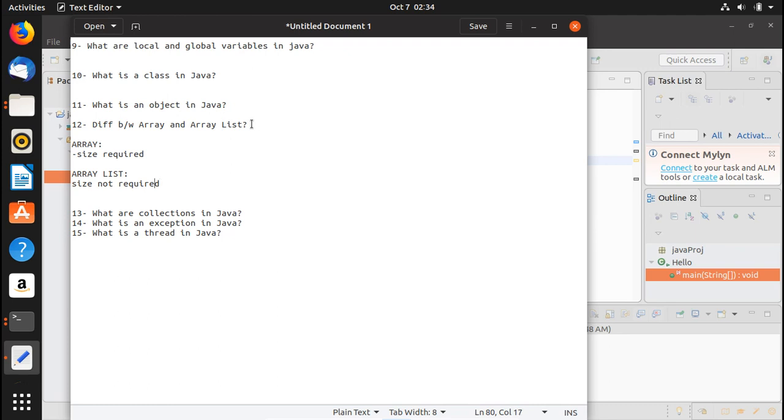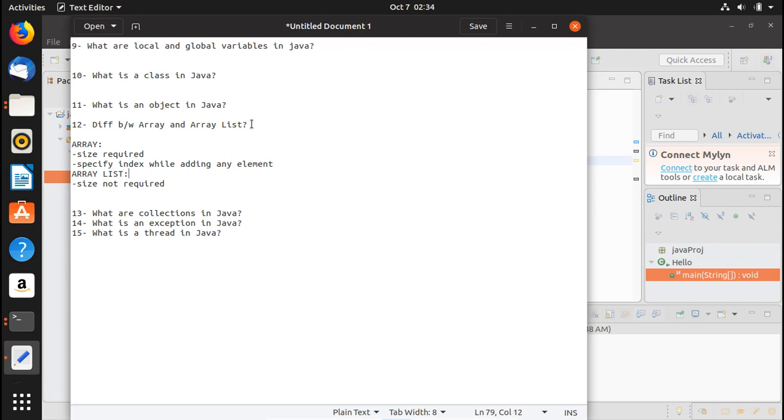Okay, so that is one major difference that I know of. The second one is that when you're creating it, or when you're adding some value to it, in the case of the array, you need to specify the index while adding any element.